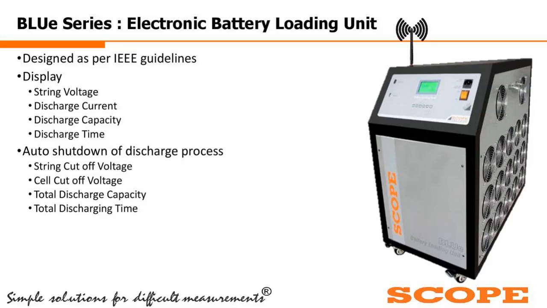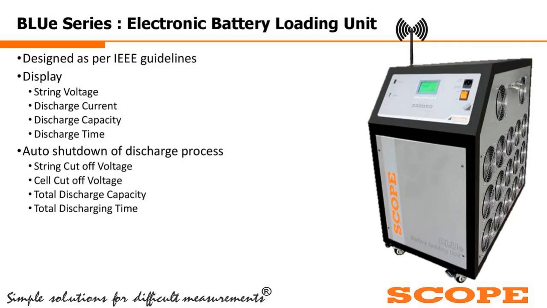So this is our Blue series, the electronic battery loading unit, through which we are doing battery discharge testing. This particular unit is designed as per the IEEE guidelines. It will display the following parameters: the string voltage, the discharge current, the discharge capacity, and the discharge time. These are the parameters this Blue will display.